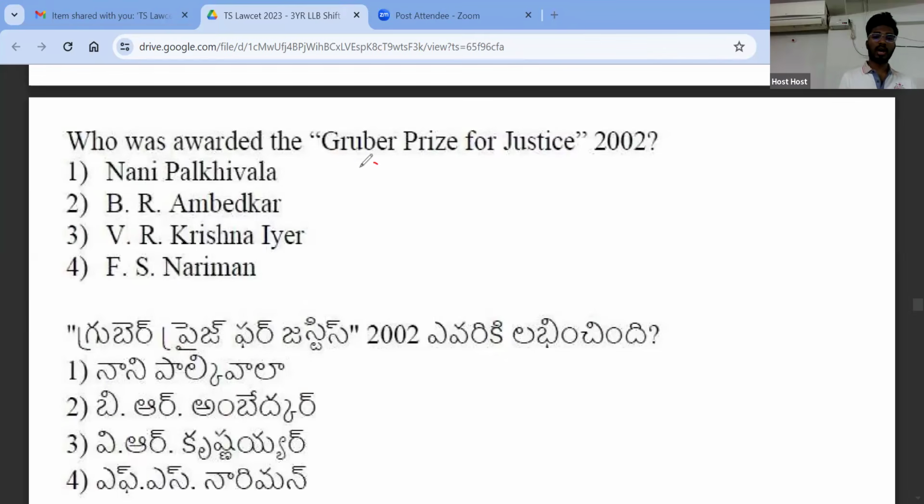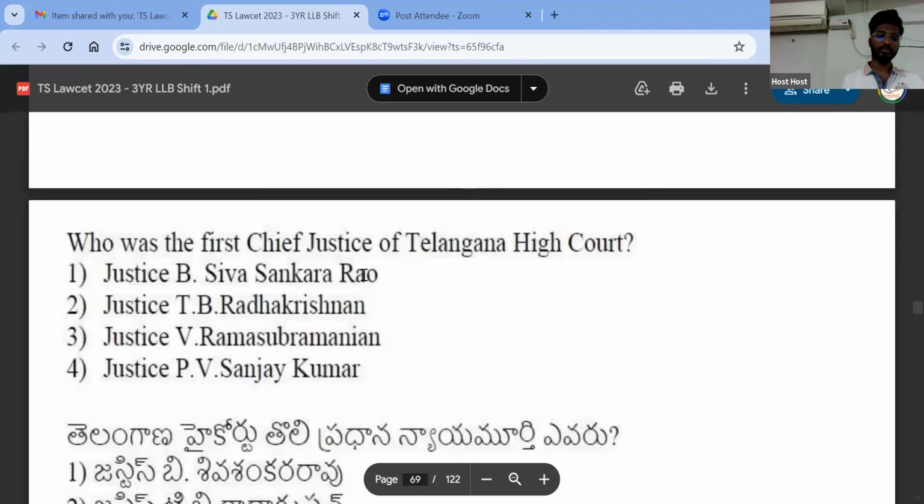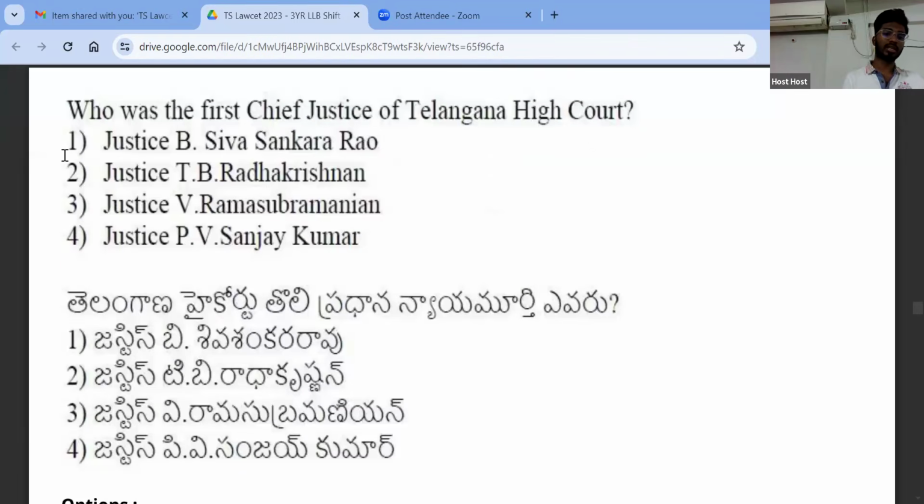Who was awarded the Gruber Prize for Justice in 2002? So it is Fali Sam Nariman, F.S. Nariman, right? His son, Rohinton Nariman, was a former judge of the Supreme Court of India. Now he's not there. Fali Nariman died very recently, so this is also very important, and they may ask this question about Nariman in the exam again.